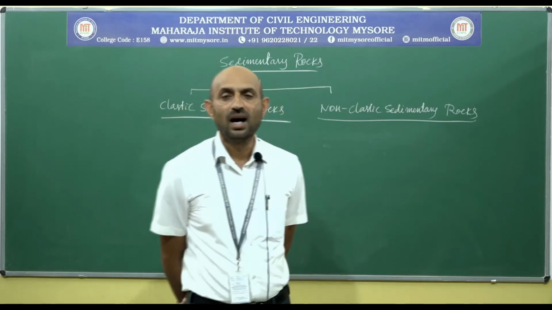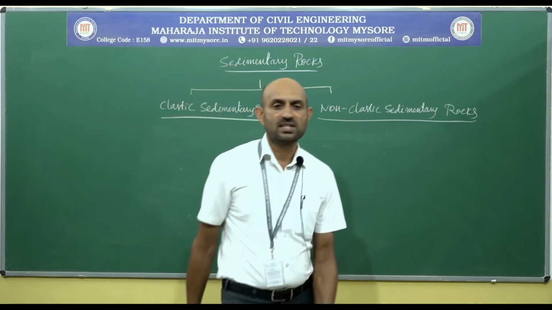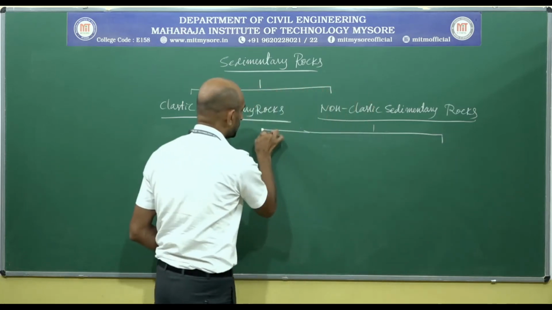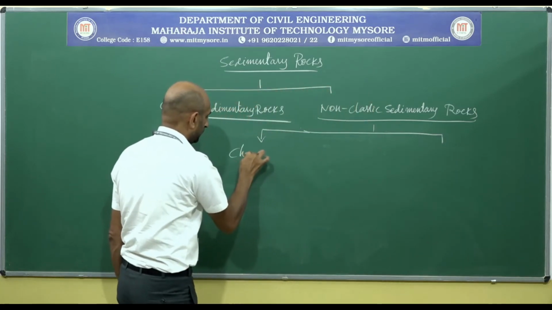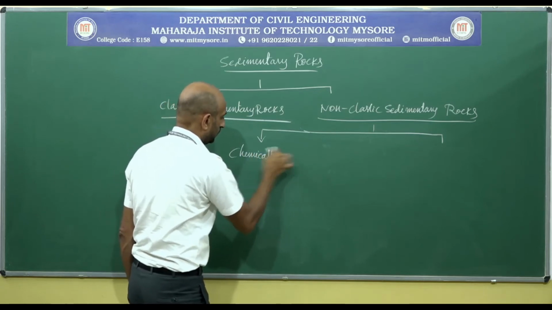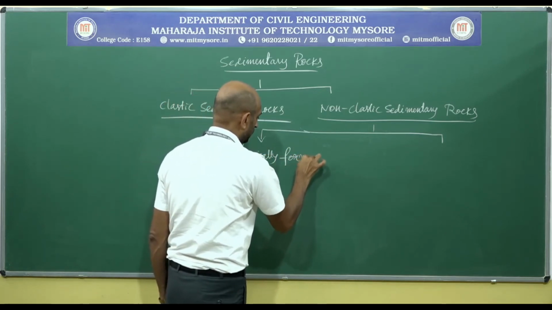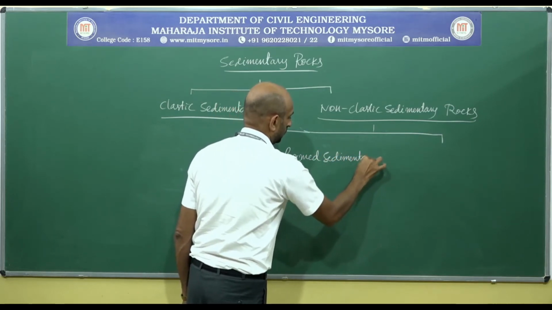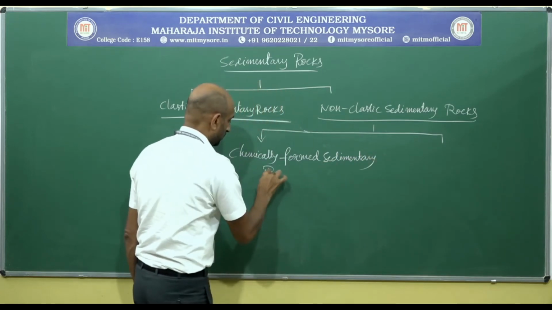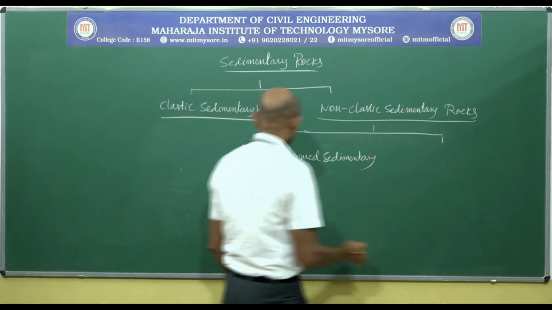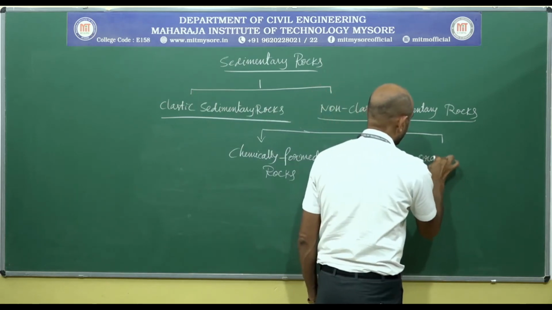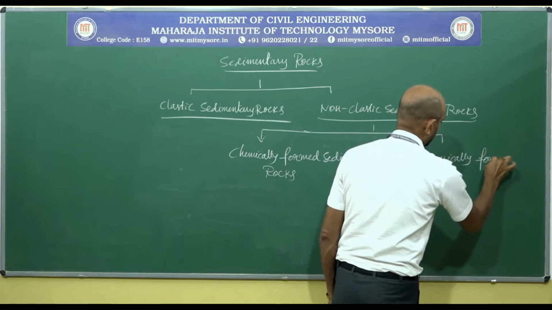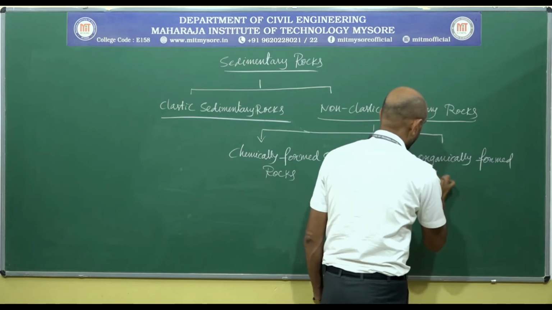Non-clastic sedimentary rocks are grouped into 2 divisions. Number 1, chemically formed sedimentary rocks. Number 2, organically formed sedimentary rocks.